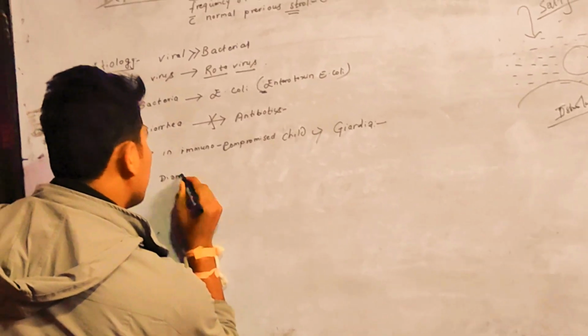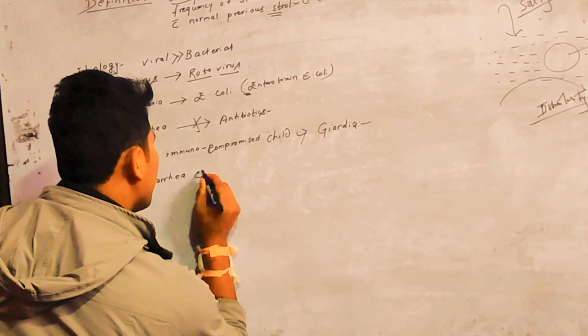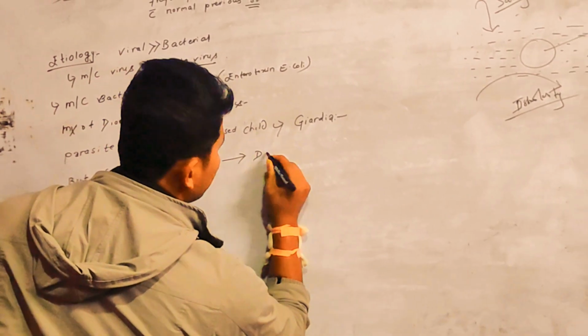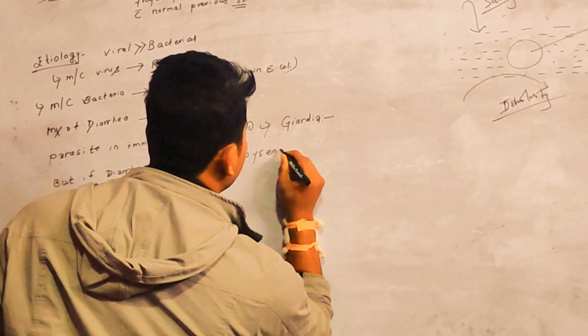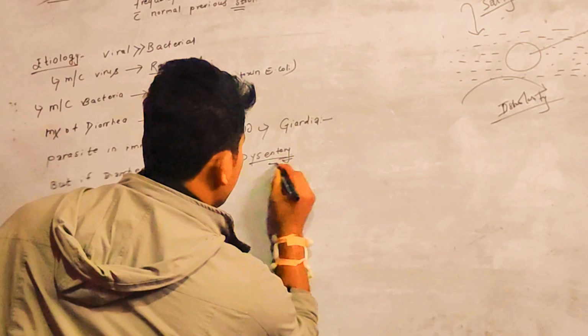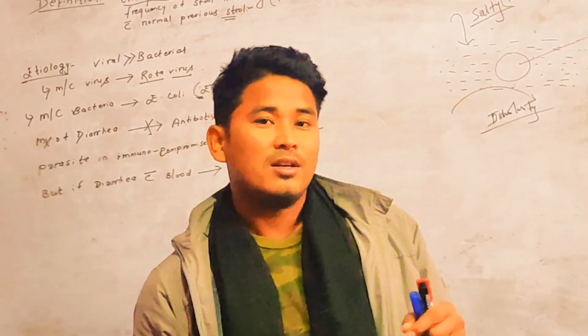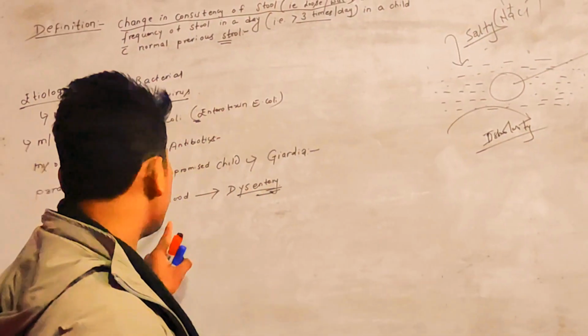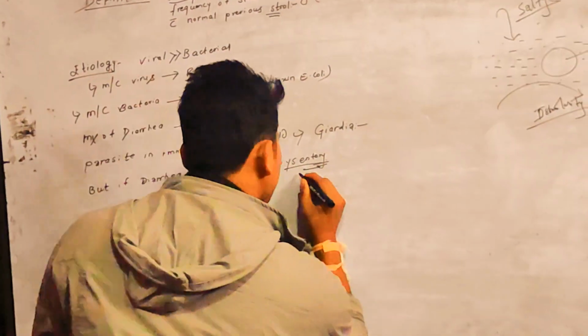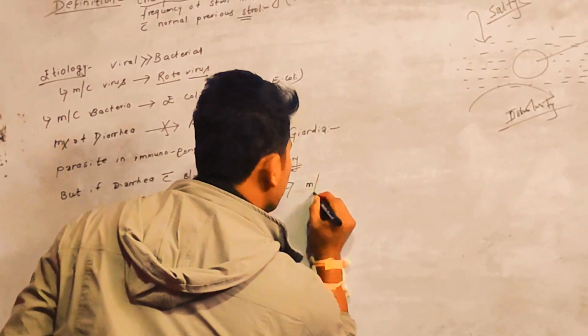If diarrhea or loose stool is associated with the passage of blood in the stool, this is equivalent to dysentery.